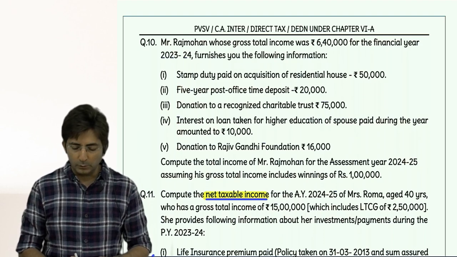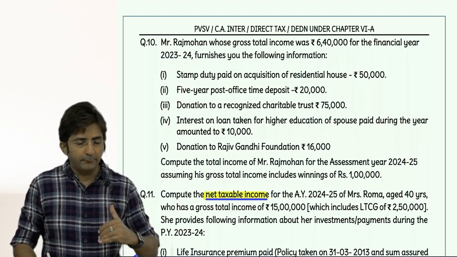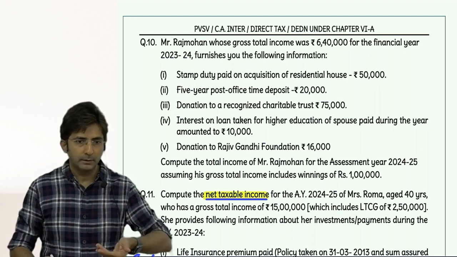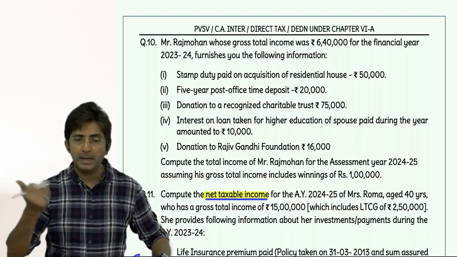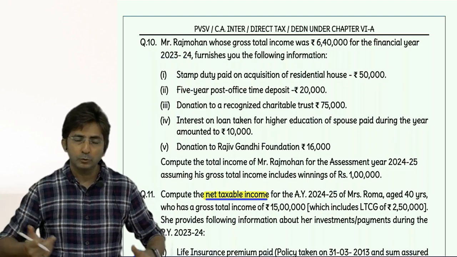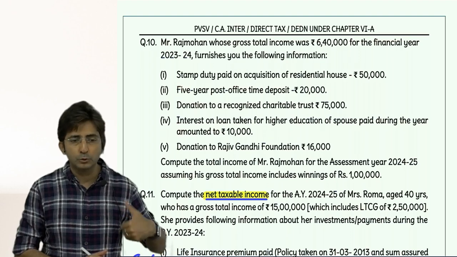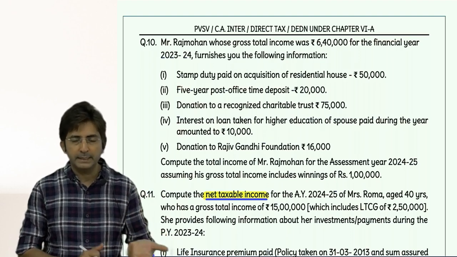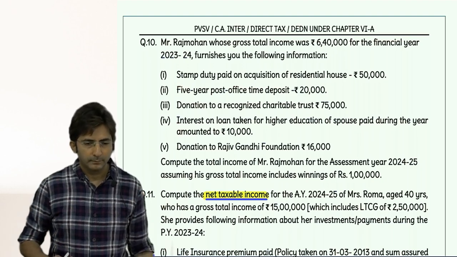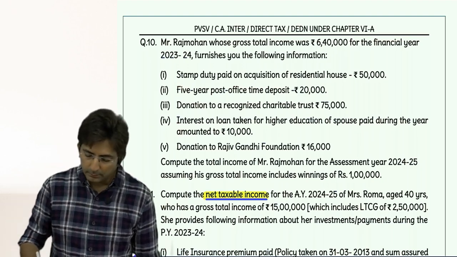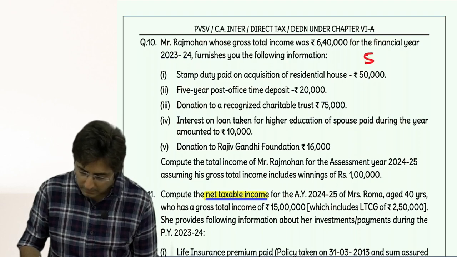So 56,000 and 75,000, which here is less, 56,000. Then breakup, first preference to family planning, but that is not there. So entire 56,000 will come in Chamat. 50% of that comes to 28,000. So 80G 28,000. So what is the final answer? 5 lakhs 32,000.